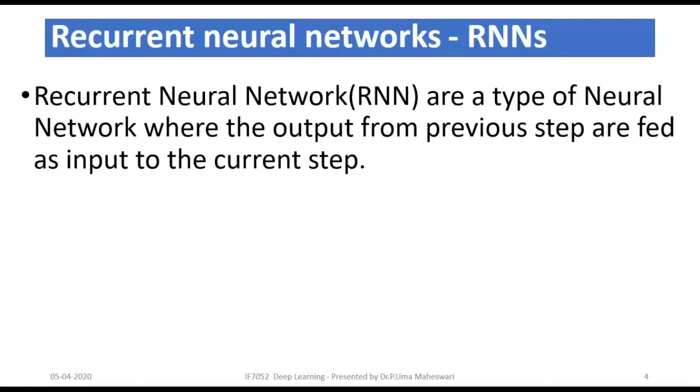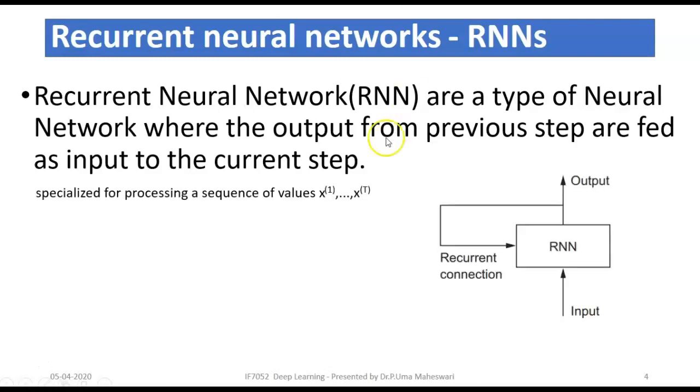The recurrent neural network is a type of neural network, and we would have come across various types of neural networks. RNN is one type where the output of the previous step is fed back to the current step as one of its inputs. So at every stage, the current state takes two inputs: one is the current input, another is the previous step's output. This diagram depicts how the RNN works.